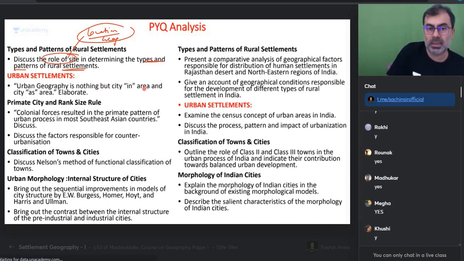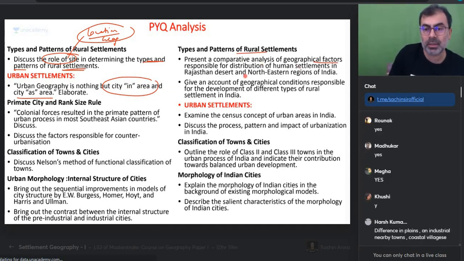Urban geography is nothing but city in area and city as area. We'll talk about this later on. पहले रूरल देखते थे. पेपर 2 में क्या है? Present a comparative analysis of geographical factors responsible for distribution of human settlements in Rajasthan desert and northeast. So such a beautiful question. This is the question and these are the examples.